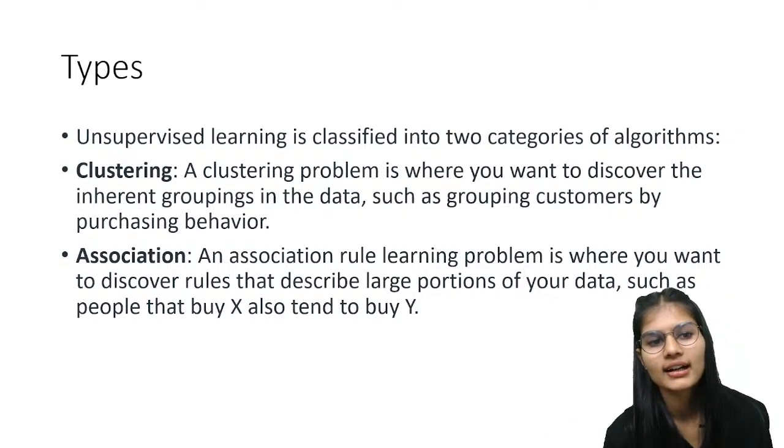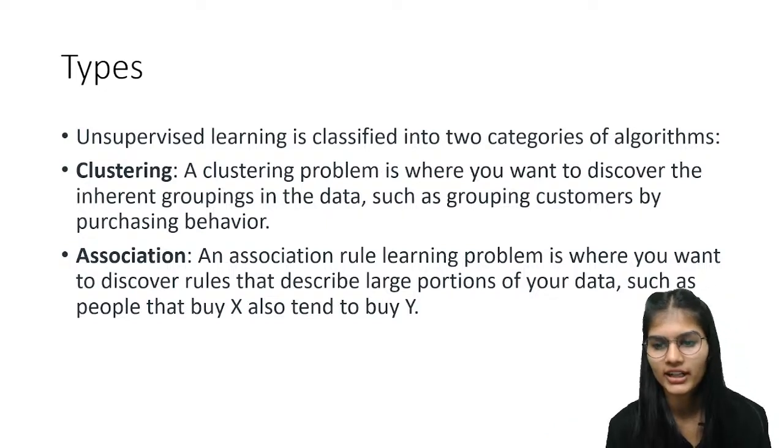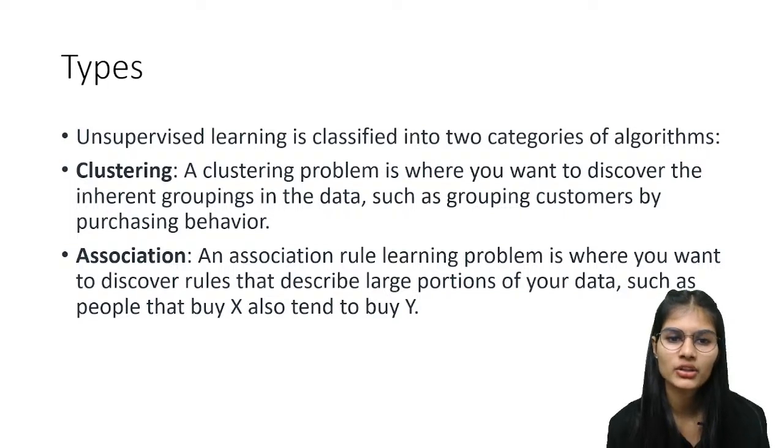Under unsupervised learning, we have clustering and association. Clustering is where you have to group up the customers, or maybe group up the data, based on the similarities or the differences. That is what clustering means, okay?